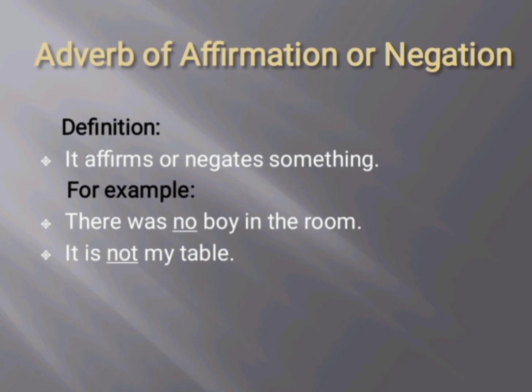Next kind of adverb is adverb of affirmation or negation. It affirms or negates something. For example, there was no boy in the room. The underlined word no is an example of adverb of affirmation or negation. In the next sentence, it is not my table. The underlined word not is an example of adverb of affirmation or negation.